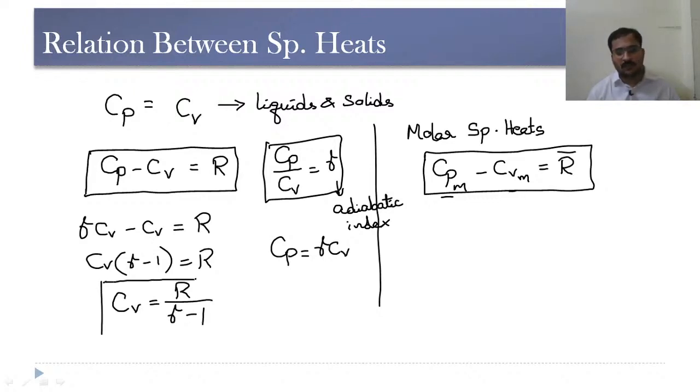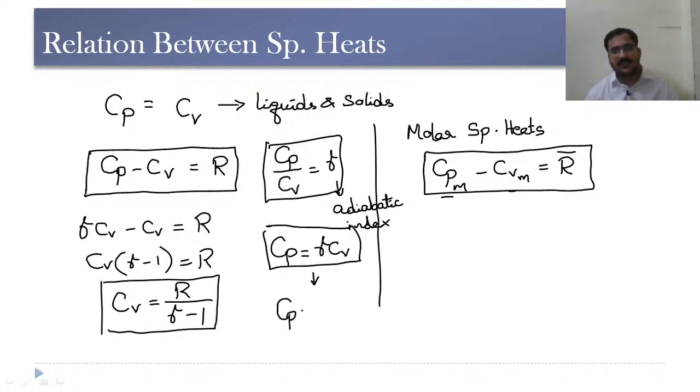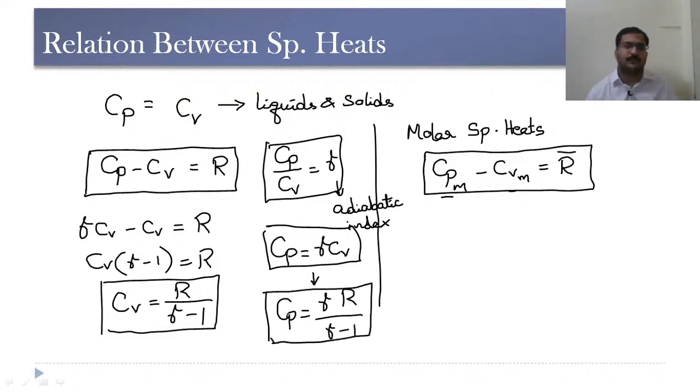This is one important relation. As Cp is equal to gamma Cv, we can write Cp is equal to gamma R by gamma minus 1. So this is the specific heat at constant pressure. This is how we get the relation between specific heats, the adiabatic index and the characteristic gas constant. In this entire subject, these equations play a predominant role, so try to remember them carefully.